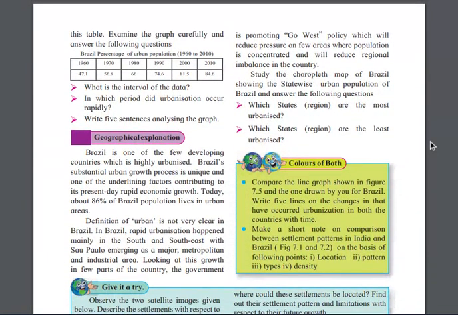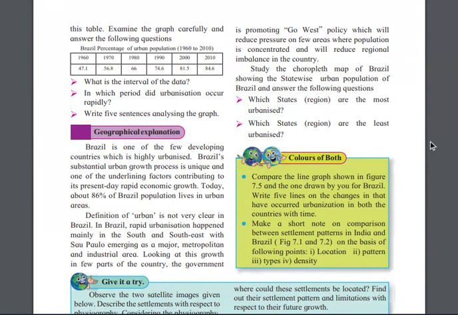Brazil is one of the few developing countries which is highly urbanized, right? Brazil's substantial urban growth process is unique and one of the underlying factors contributing to its present-day rapid economic growth.